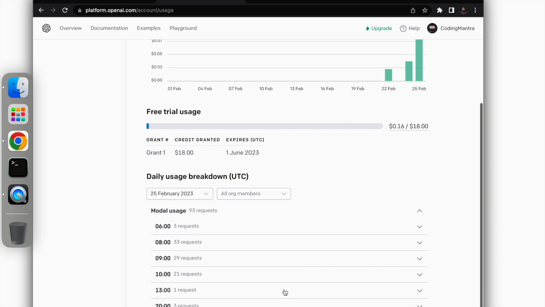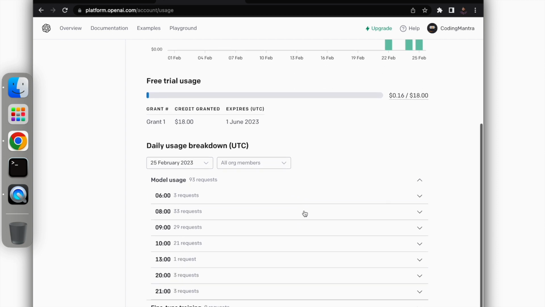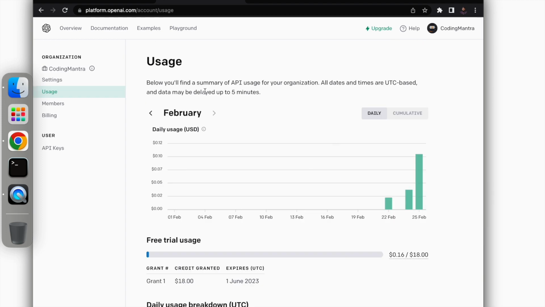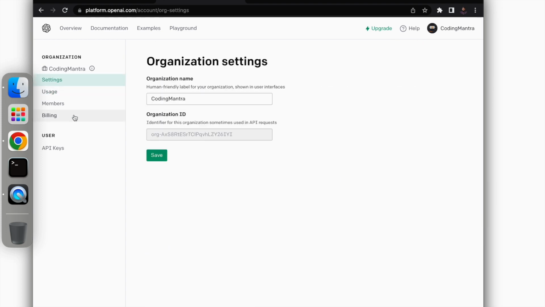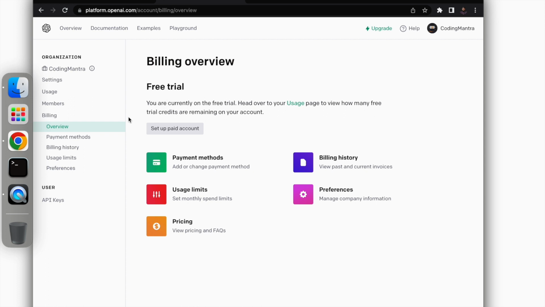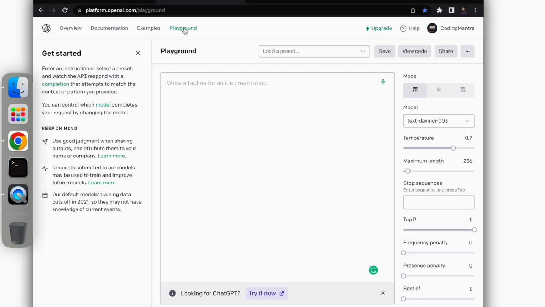If you see here, it also shows how their models have been used, and that statistic you can see. Your billing period, you can set your billing and everything here. So let's go to the playground. The playground is where you can train your bot. You can use multiple bots and identify which model will be better for you.